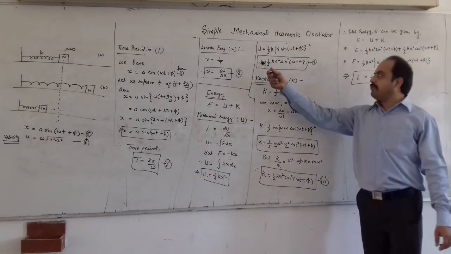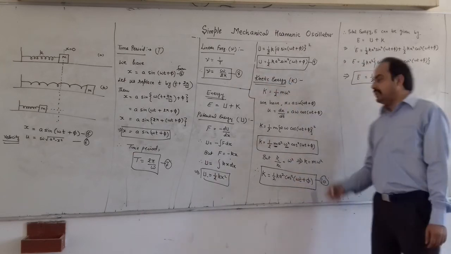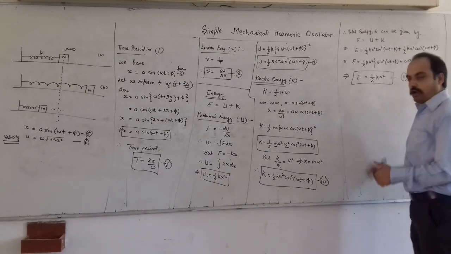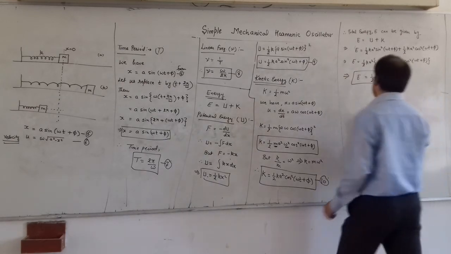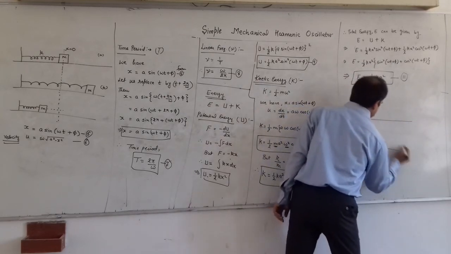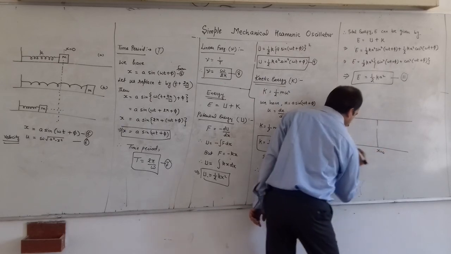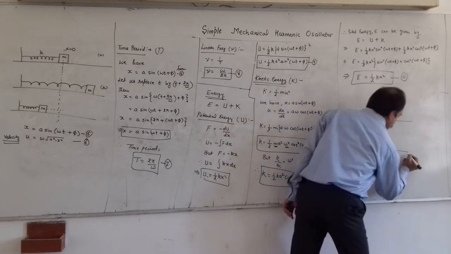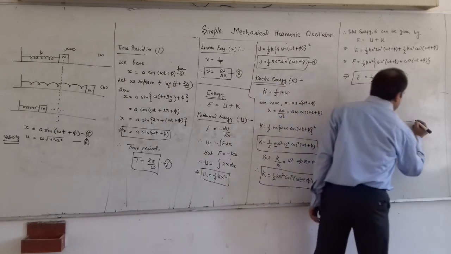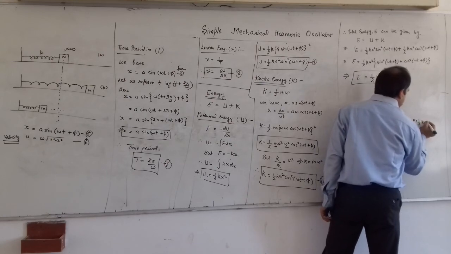So this is our expression for potential energy. This is our expression for kinetic energy. This is our expression for total energy. We can also represent it in a figure. Let it be our equilibrium position. Let this be minus A, this will be plus A, right? The total energy is equal to half k A square.